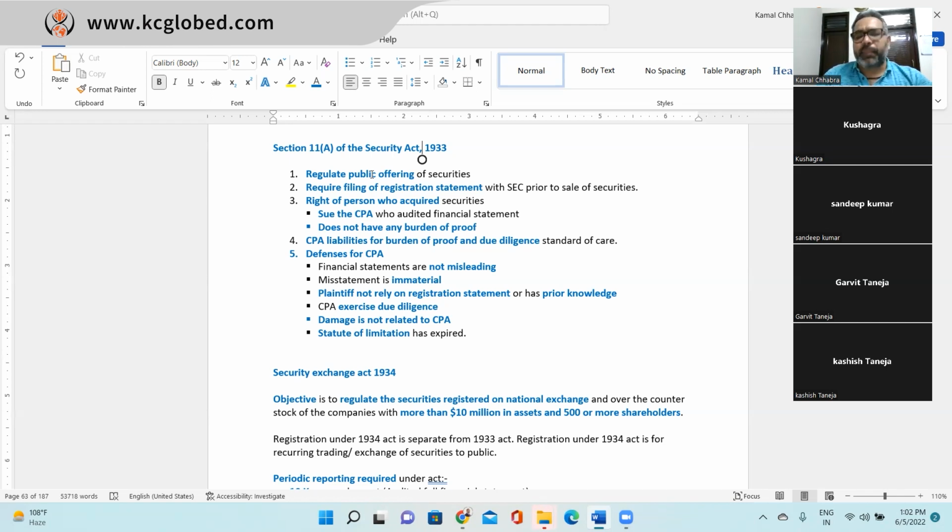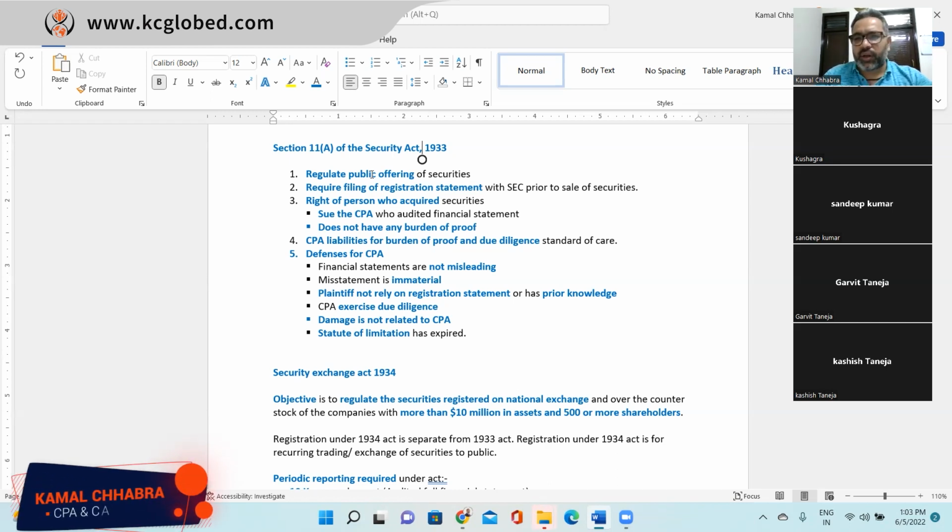Second is the misstatement is immaterial. So if it is a small amount, which is less than your materiality, then also it will not impact the CPA. Third is the plaintiff did not rely on the registration statement or has prior knowledge.